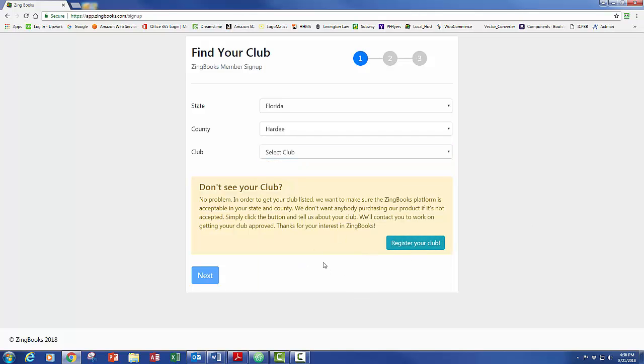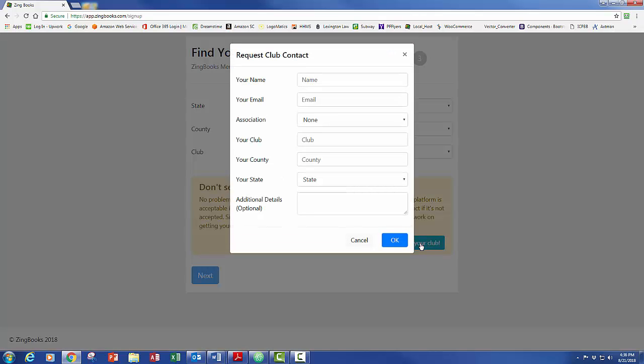So let's walk through the process really quickly for registering your club, in the event that you don't see your state, county, or club listed. Simply click this button, and this form appears. Give us your name, your email, your association, which is basically your club association, so 4-H or FFA or another club. Enter your club name, your county, your state, and any additional details.